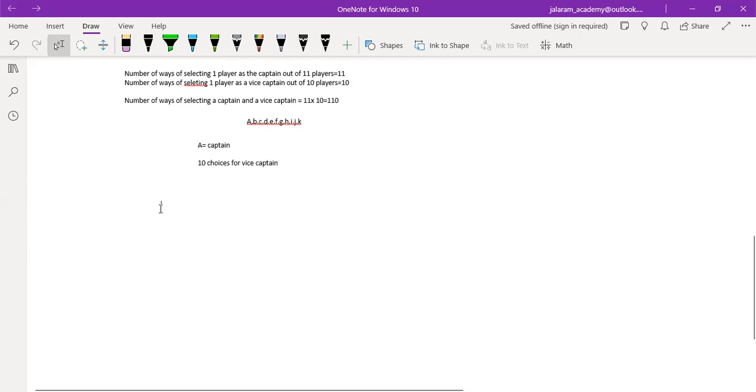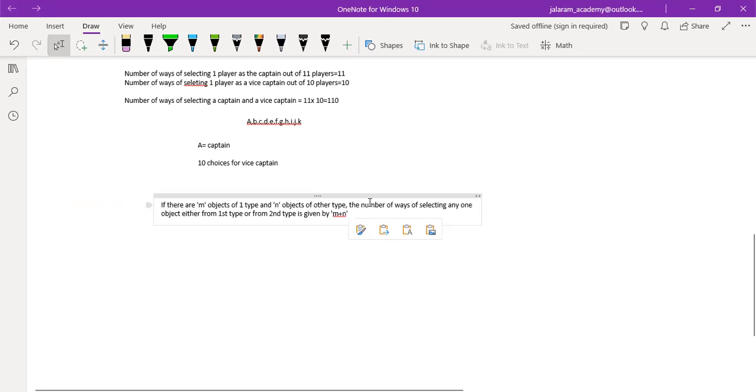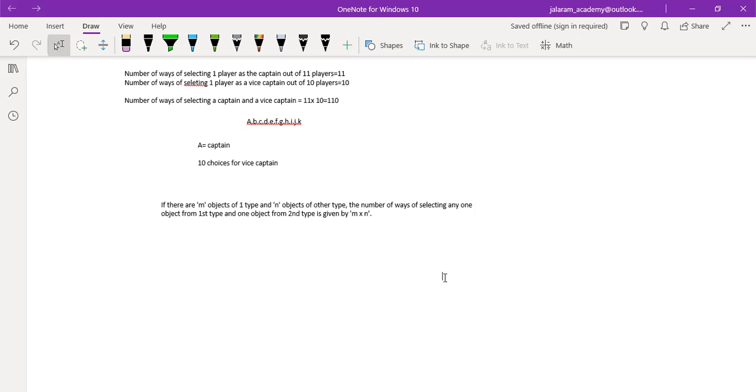So write its definition in your notebook now. If there are m objects of one type and n objects of another type, the number of ways of selecting any one object from the first type and one object from the second type is given by m multiplied by n, m cross n.